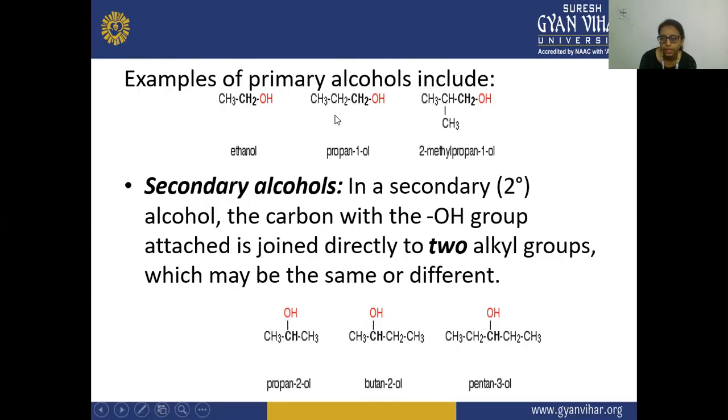In the secondary case it is attached to two carbon atoms. So in pentan-3-ol, you can see this carbon is again attached to two carbon atoms. This is your pentan-3-ol.